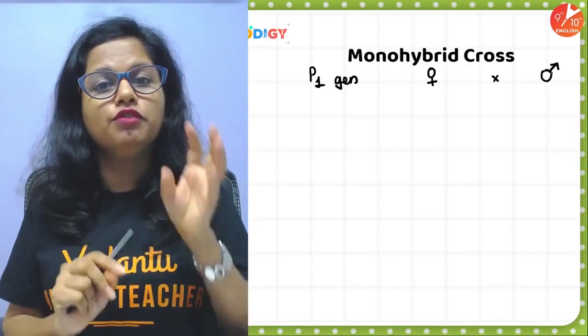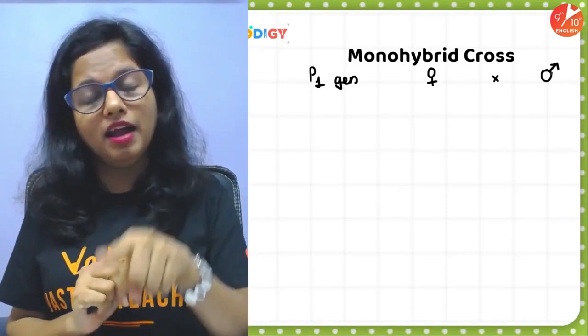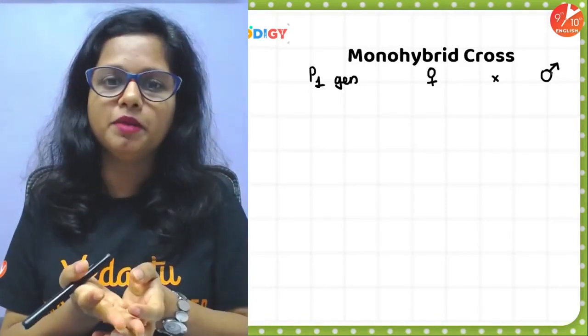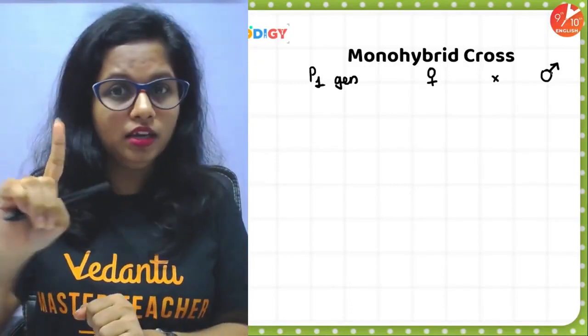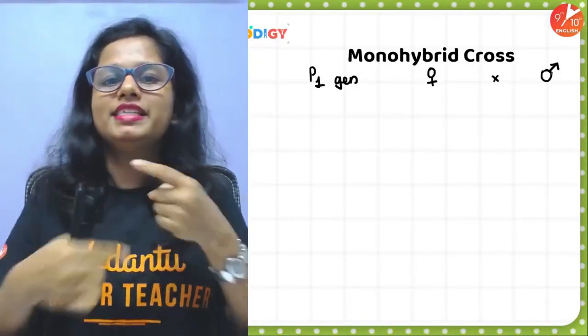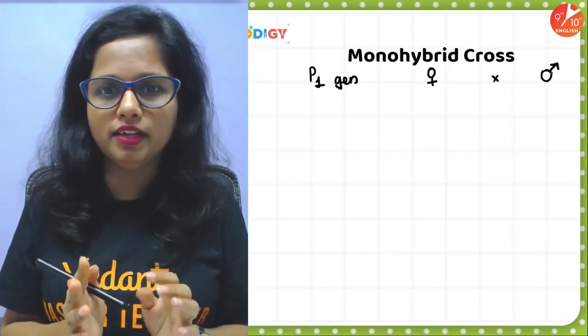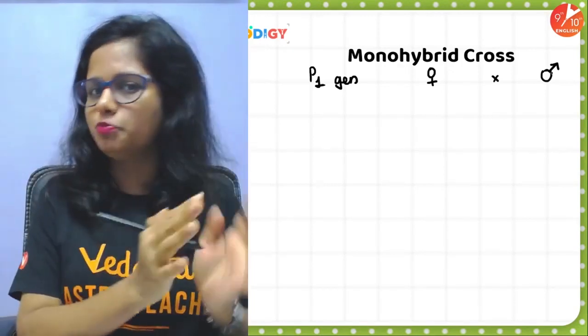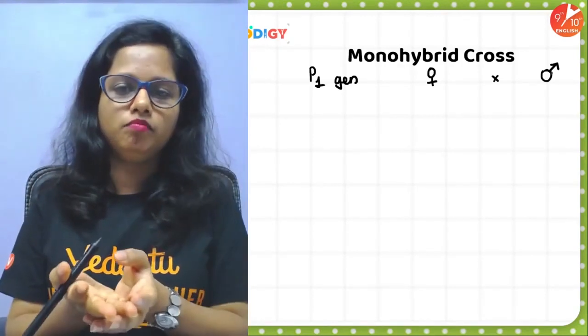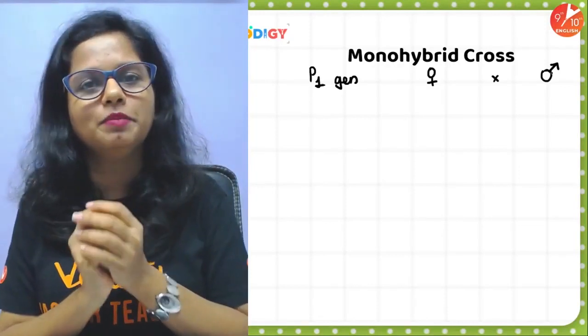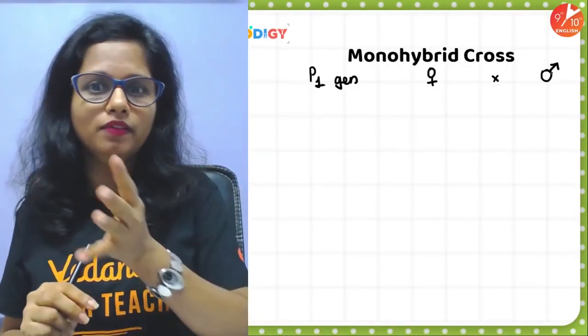He ensured that whichever plants he used for his experiments were purebred. How purebred? By self-pollinating for several generations and obtaining the seeds, he identified whether the plant is purebred or not, and then he crossed them. And that's the reason why the name of this experiment is monohybrid cross.